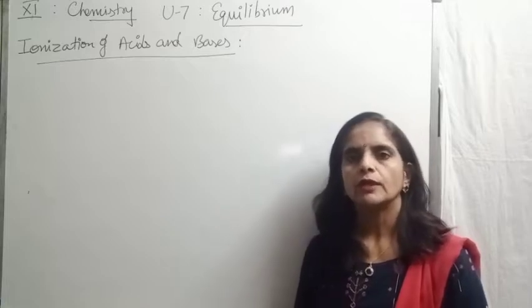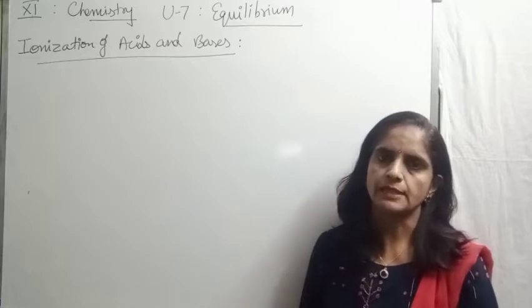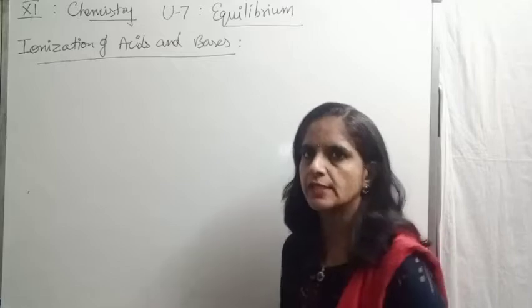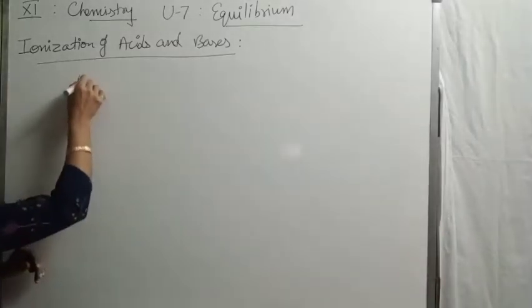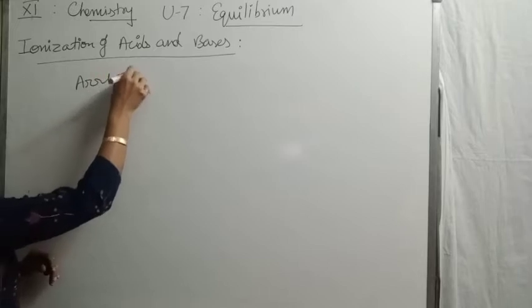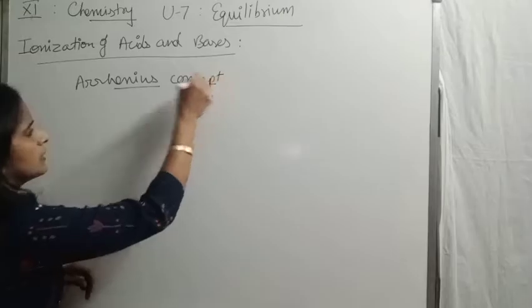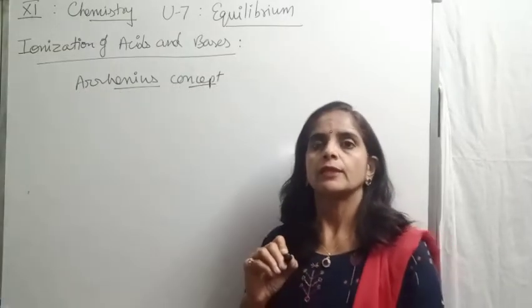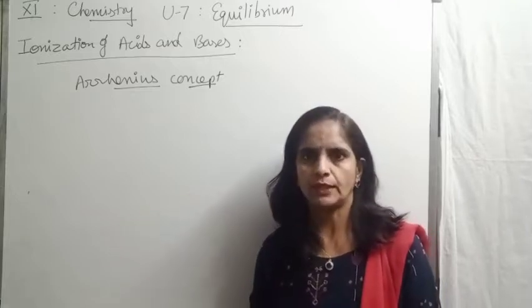Now, first of all, what do we mean by a strong acid or strong base? If we explain this in terms of the Arrhenius concept, we should know the definition of Arrhenius acid and base. Arrhenius acids are those acids which give hydrogen ion in aqueous medium.